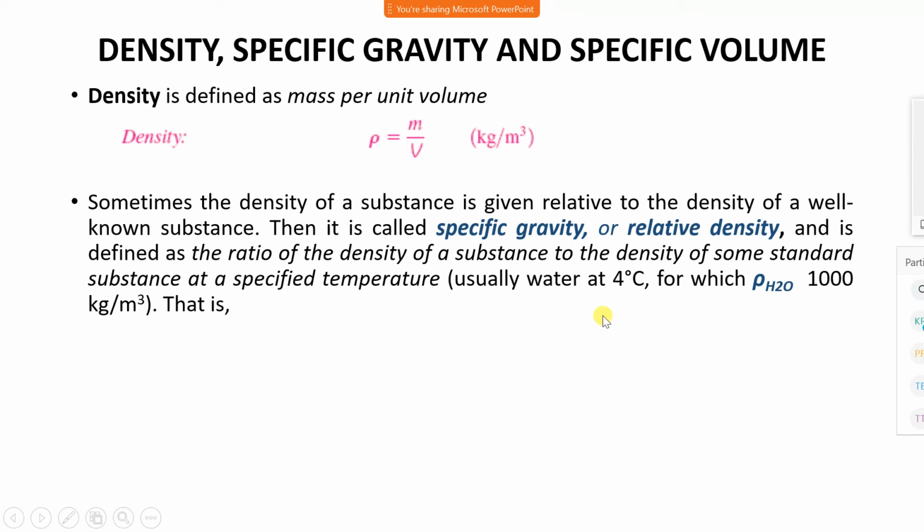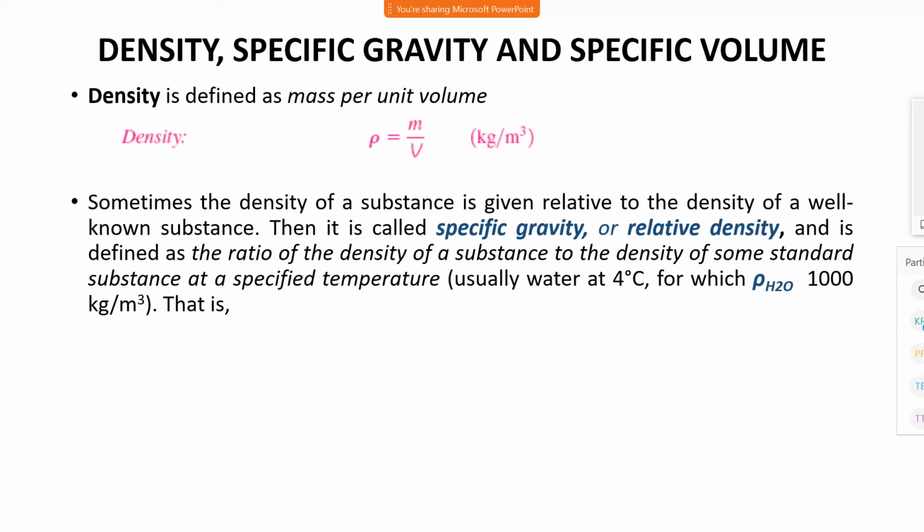Usually water at 4 degrees Celsius, for which rho of H2O is 1000 kg per meter cube, is considered the standard fluid to measure specific gravity or relative density.